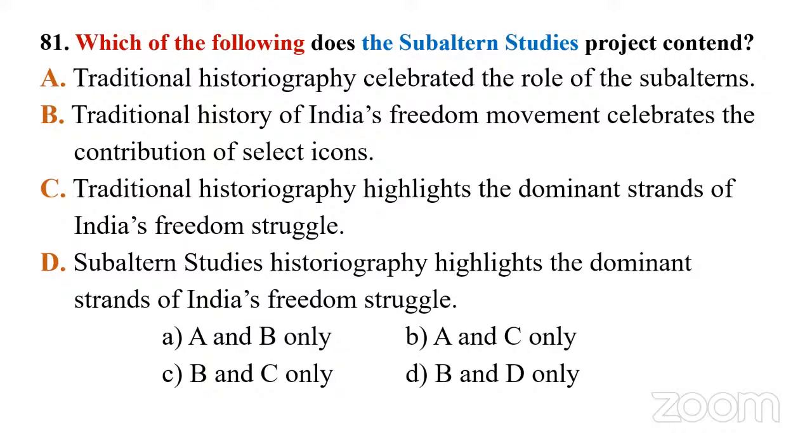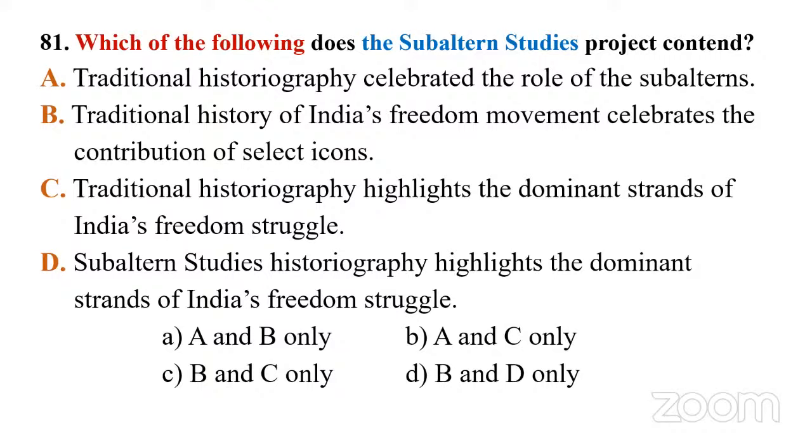So what you have to do, first eliminate. Subaltern study focuses on the history of the marginalized people. Do you think such a study highlights the dominant strands of India's freedom struggle? That is D. That can't be, right? So subaltern studies can only focus on the unwritten history or the alternative history of the mainstream one. So you can eliminate option D here.